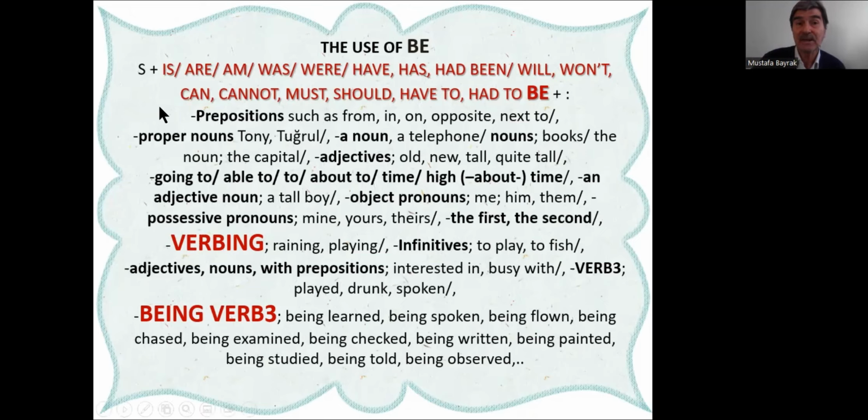Yes, it is raining, it was raining, it has been raining, it had been raining, it will be raining, it must be raining, it should be raining, it has to be raining, it had to be raining, etc. To be continuous, we need one of the to be variations to get verb ing, and just like this, we also need one of the to be variations to get being verb 3. Okay, this is the subject of our next videos.